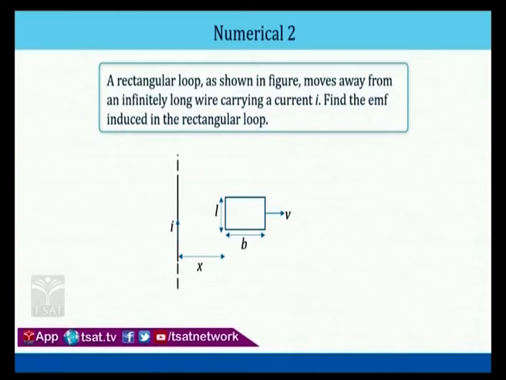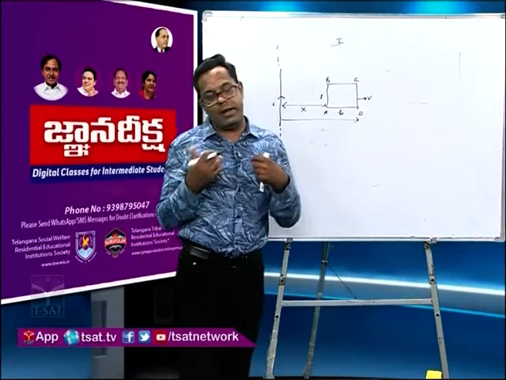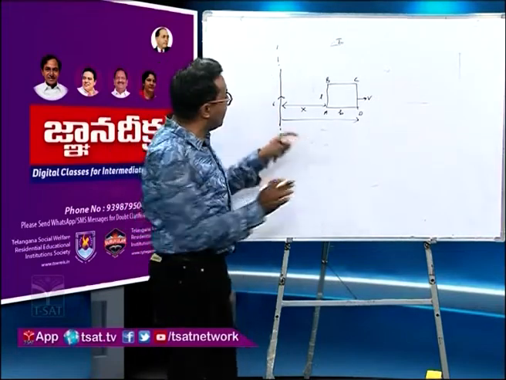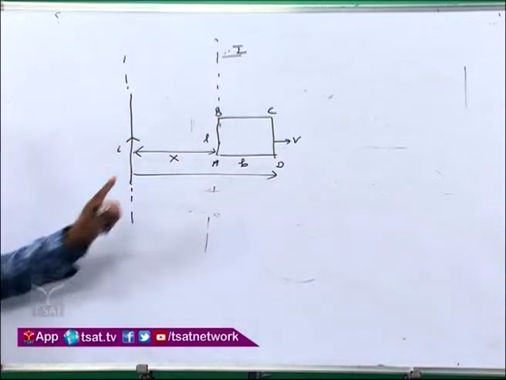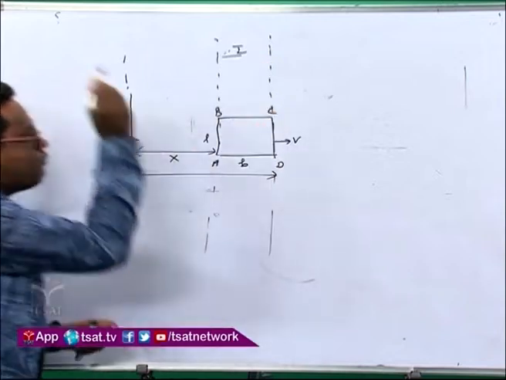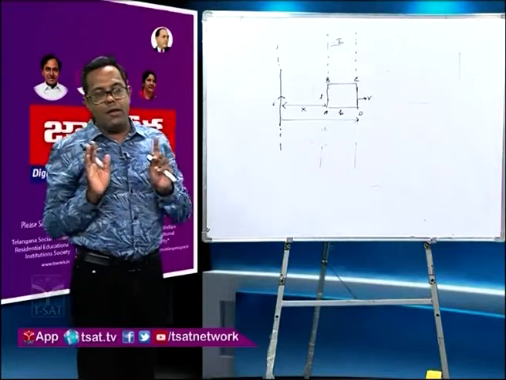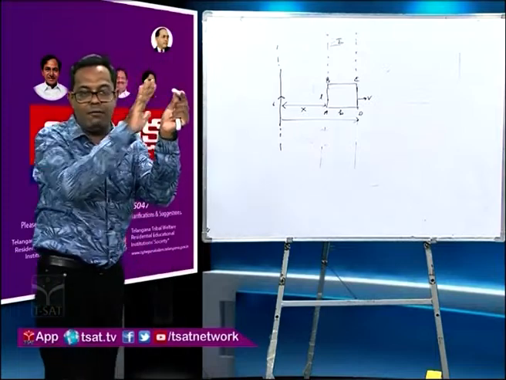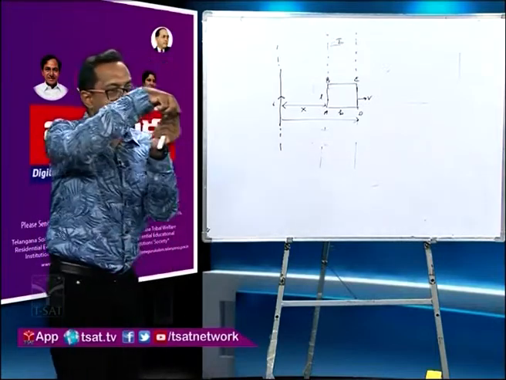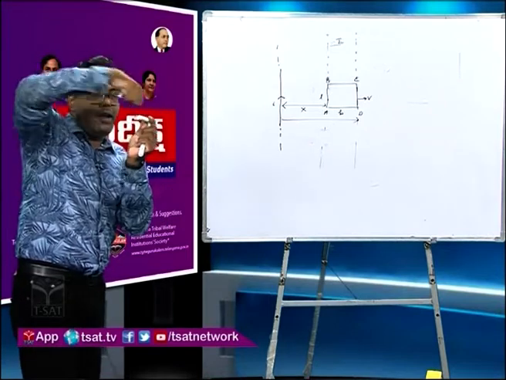Now try to understand what we have to do here. First, due to this current carrying wire, we have to see the direction of the magnetic field. Though the magnitude of the magnetic field will vary, since the distances are different at each position, first we will find the direction. See over here, this is the direction of current, and the loop is here. This is the direction of current like this, right hand, and the loop is here.